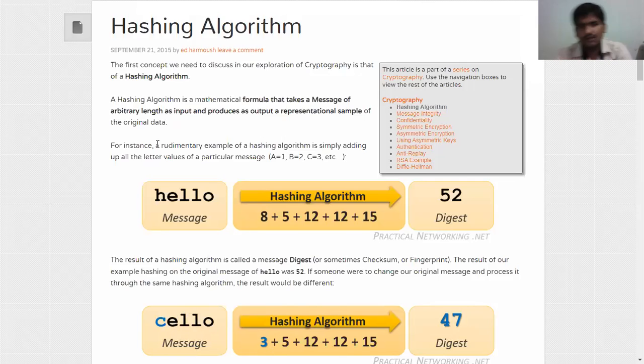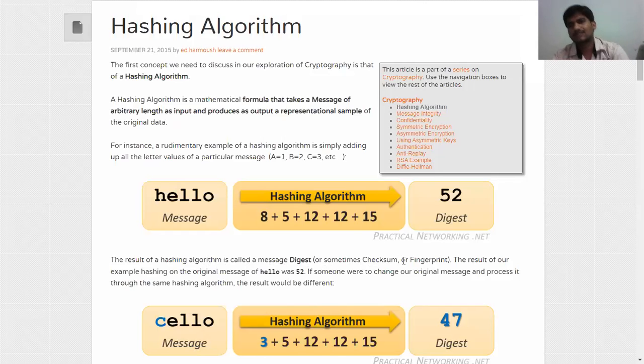See here, for instance, a repetitive example of a hashing algorithm, simply adding up the letter values, where A equals 1, B equals 2, and so on. So hello is a message: 8 plus 5 plus 12 plus 12 plus 15. So the total is 52. That is the digest. By the hashing algorithm, we produce the message digest. The result of a hashing algorithm is called a message digest, or sometimes a checksum.